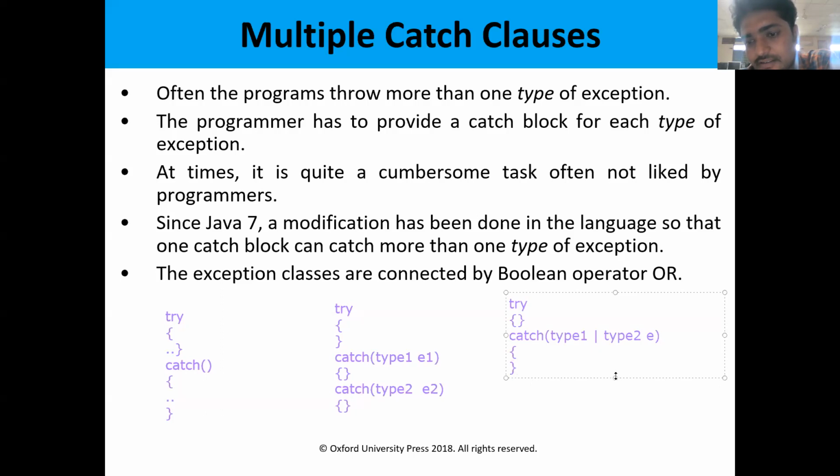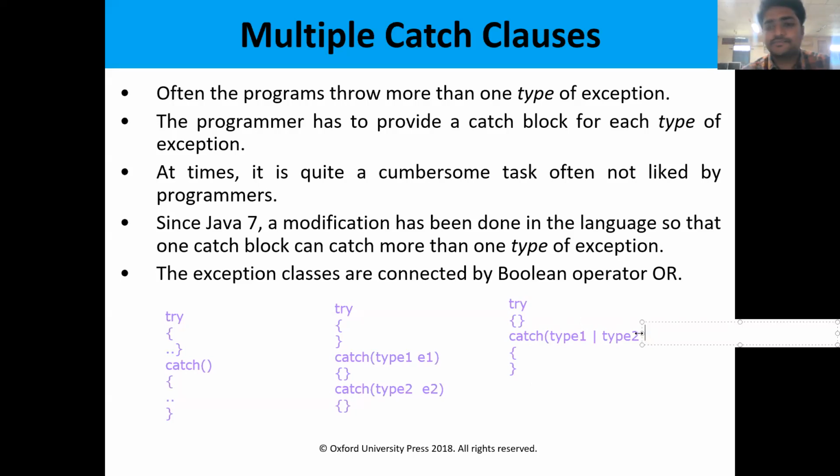But the latest versions of Java support a single catch block. In that single catch block, we can have many types of exceptions. Type 1, arithmetic exception. Type 2, array index exception. Type 3, suppose IO exception. Like that, multiple exceptions can be handled within the single catch block.